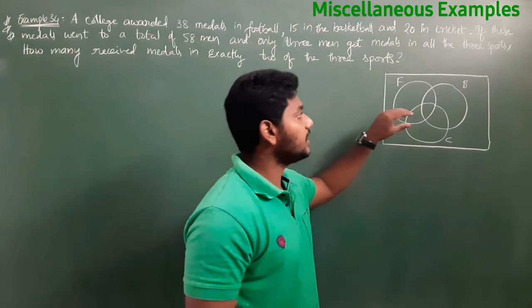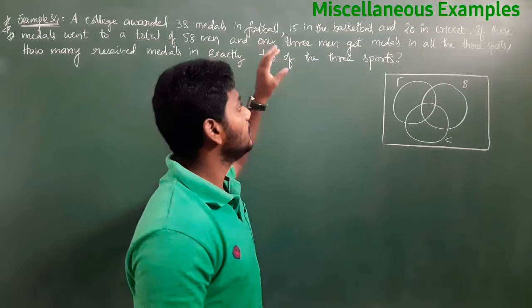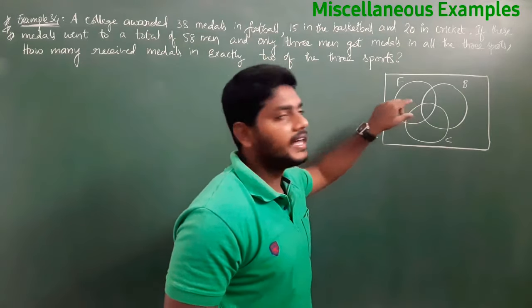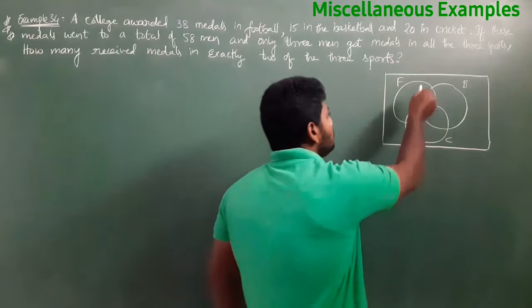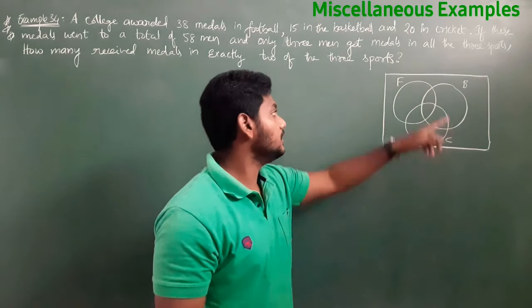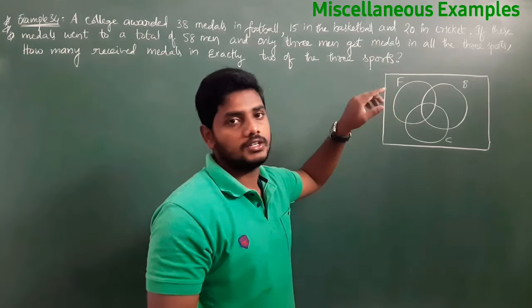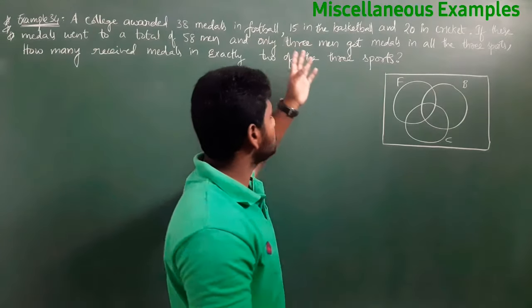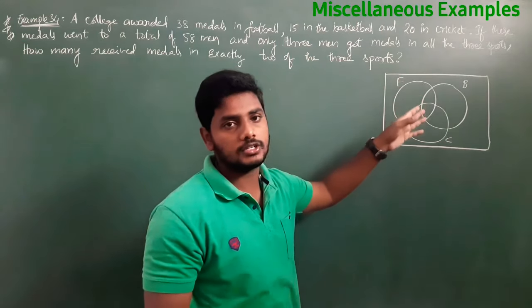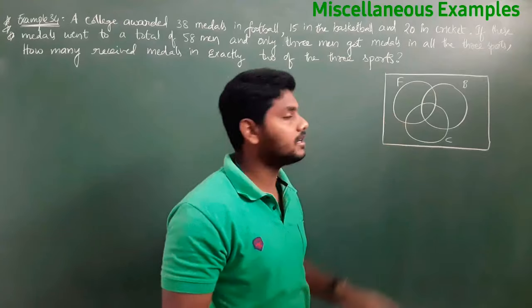When filling the data in the Venn diagrams, not only reading, which part should we substitute first? N of F, nothing but number of students who got medals in football, or basketball or cricket?